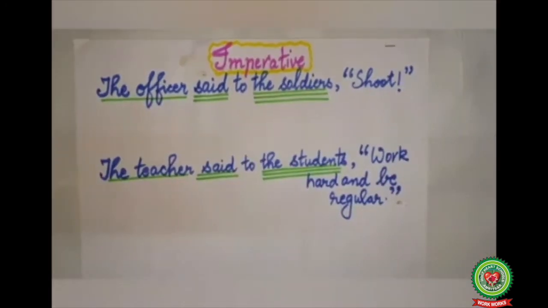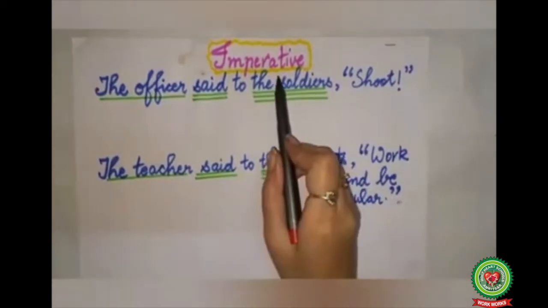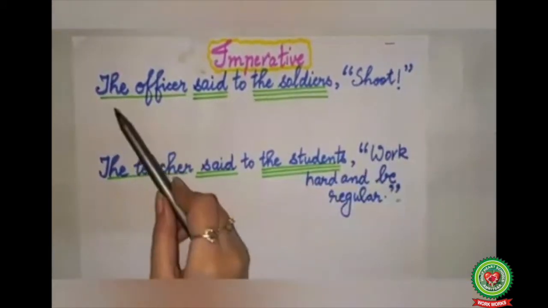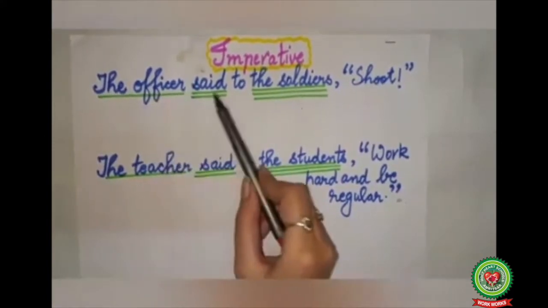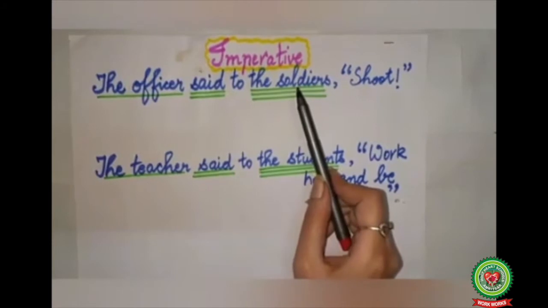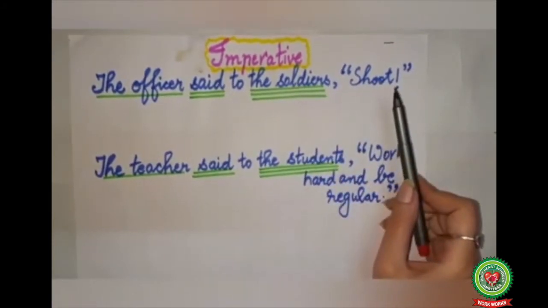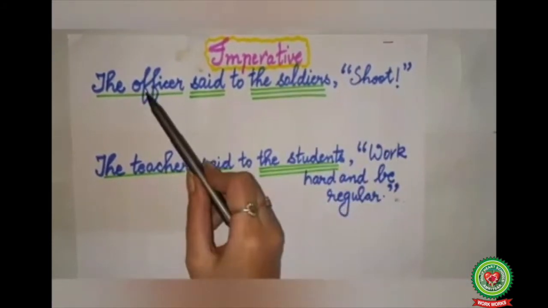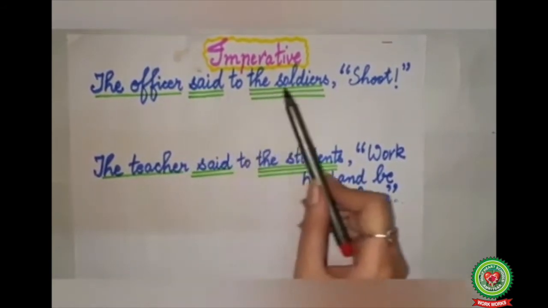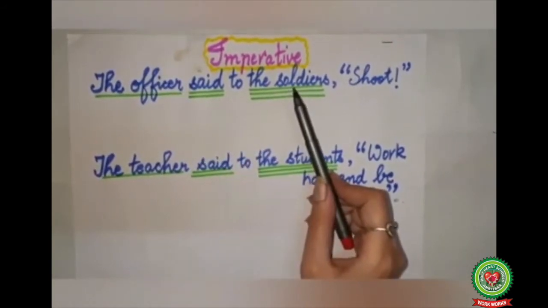Now we will learn how to convert imperative sentences from direct to indirect. Now see the first sentence. The officer said to the soldiers, shoot. The officer said to the soldiers is the reporting verb, shoot is the reported speech. Now here officer is a subject, so we have done single underline. Said is a verb, double underline. The soldiers is the object, so triple underline.